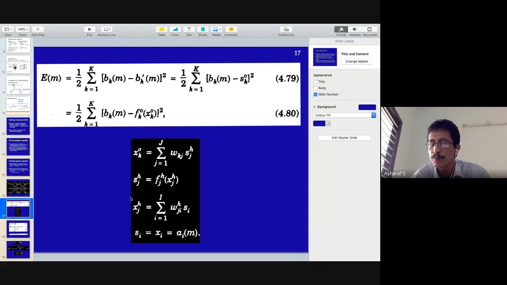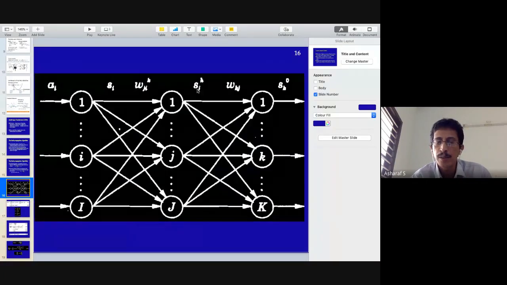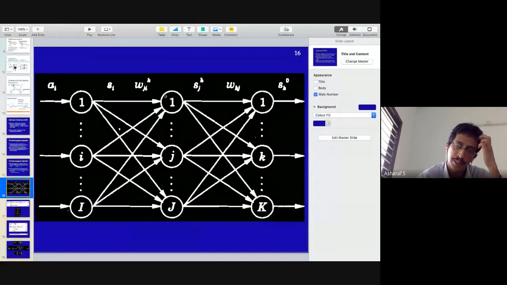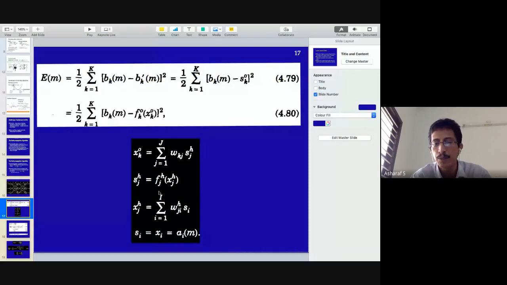Sj of H is basically when you push the dot products computed here through the hidden activation function.